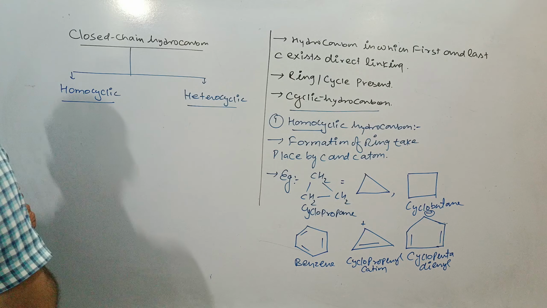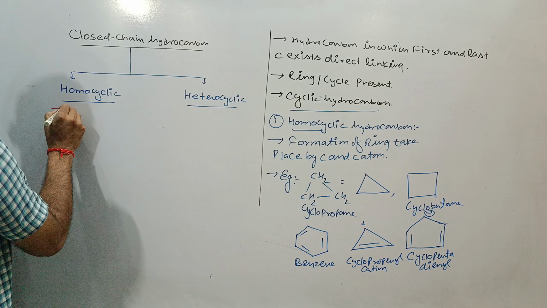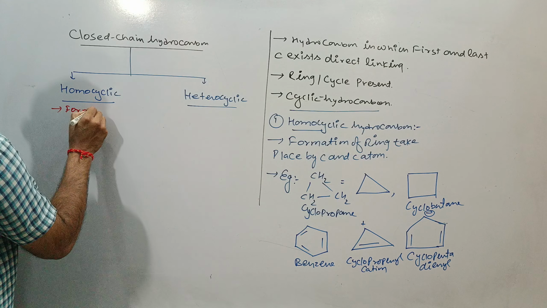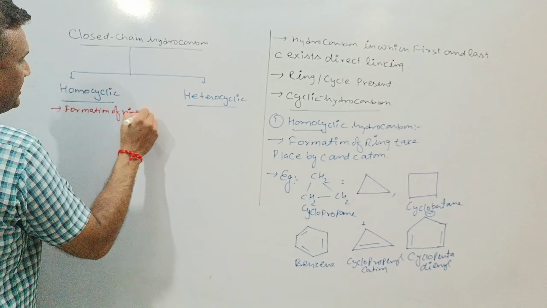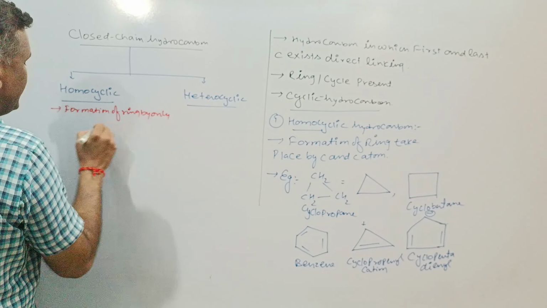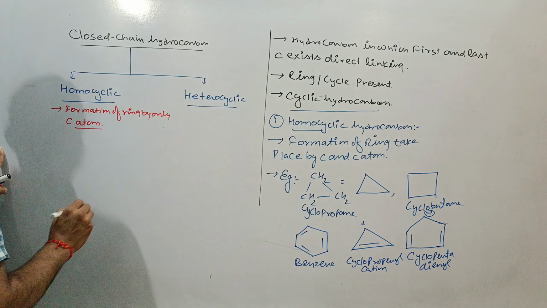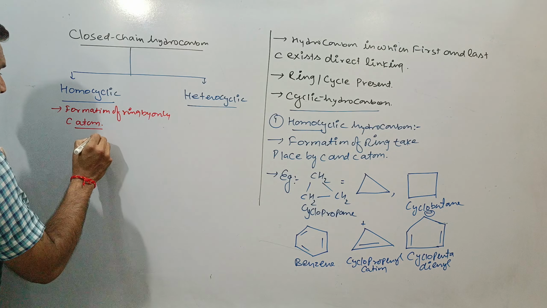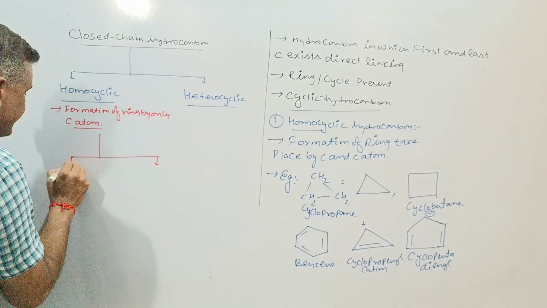Homocyclic means formation of ring by only carbon atoms. If we go with the homocyclic hydrocarbon, then these also exist in 2 types.